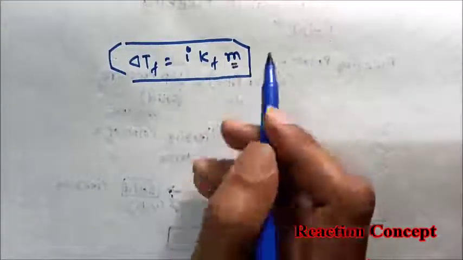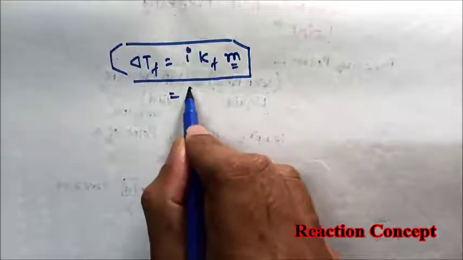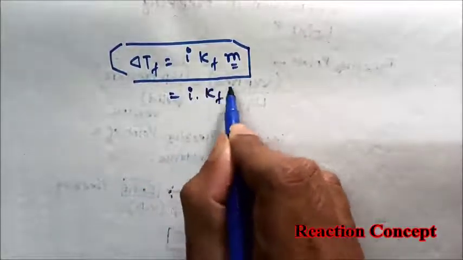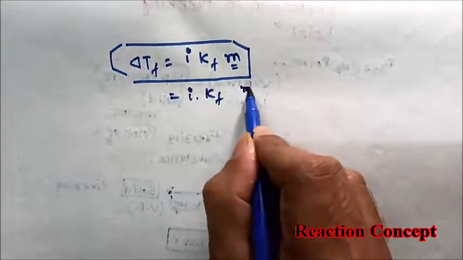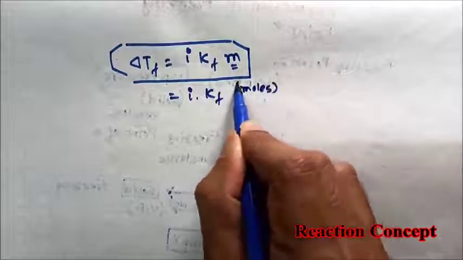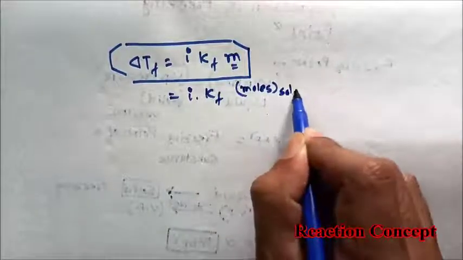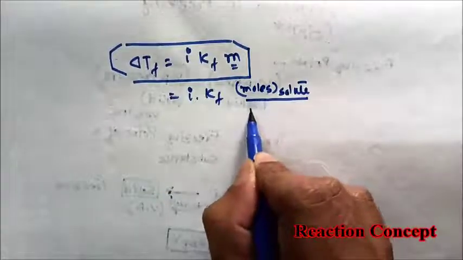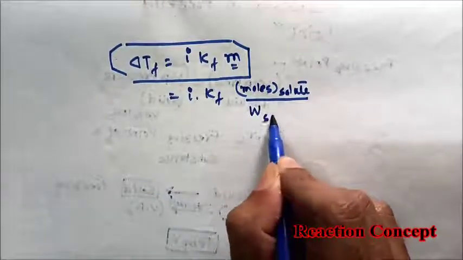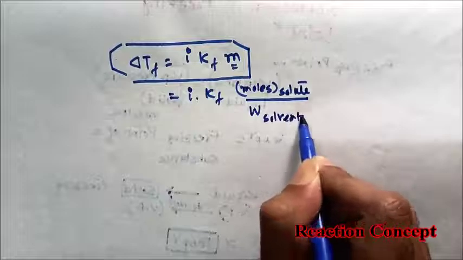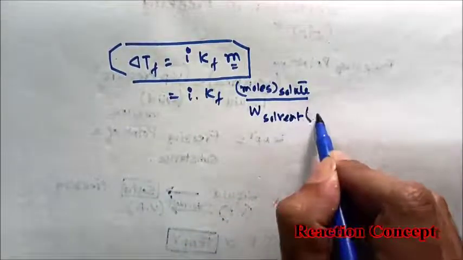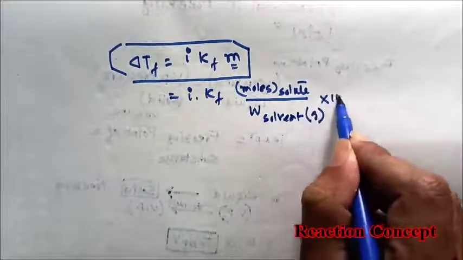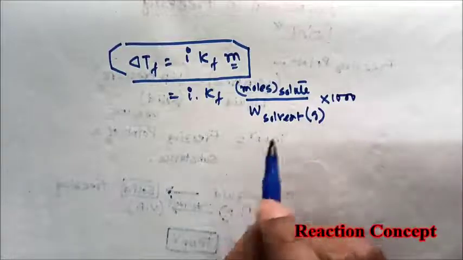So this molality can be expressed as the number of moles of solute per mass of solvent. If the mass is in gram, then we have to multiply by 1000.